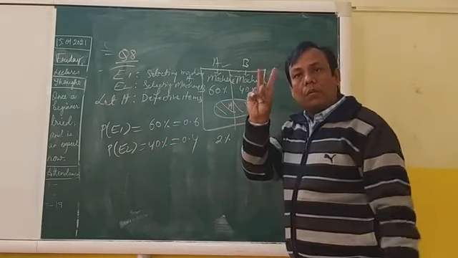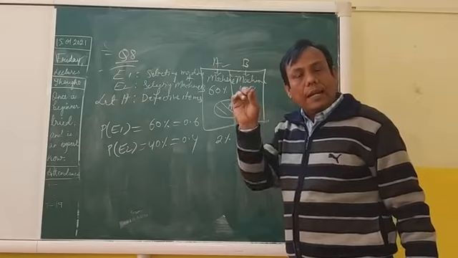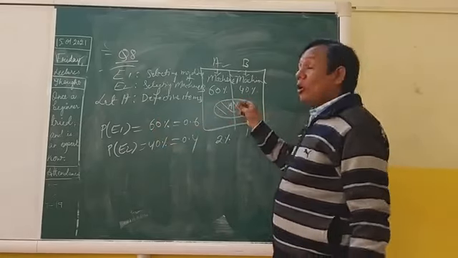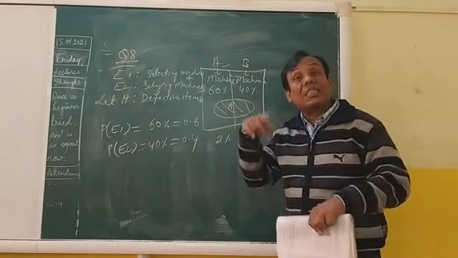Now when you select an item and the item is defective, what is the probability that the defective item is from machine B?